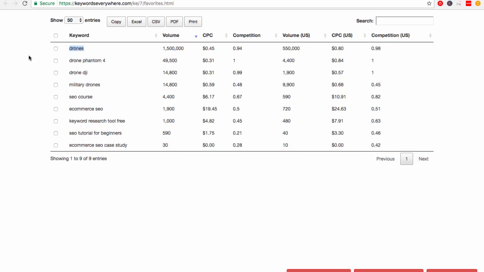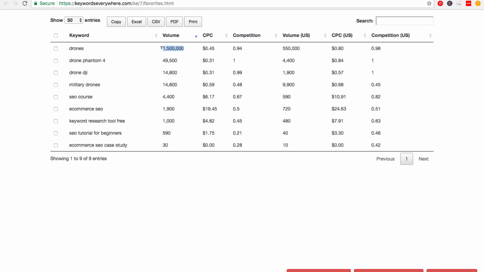Now, initially your reaction might be, okay, I want to get to the front page of Google for a term like drones, or whatever it is for your niche, because that gets the most searches. I can see here 1.5 million. Wouldn't it be great if I can get to the first page of Google for that? However, that is not the type of term that you want to pick.